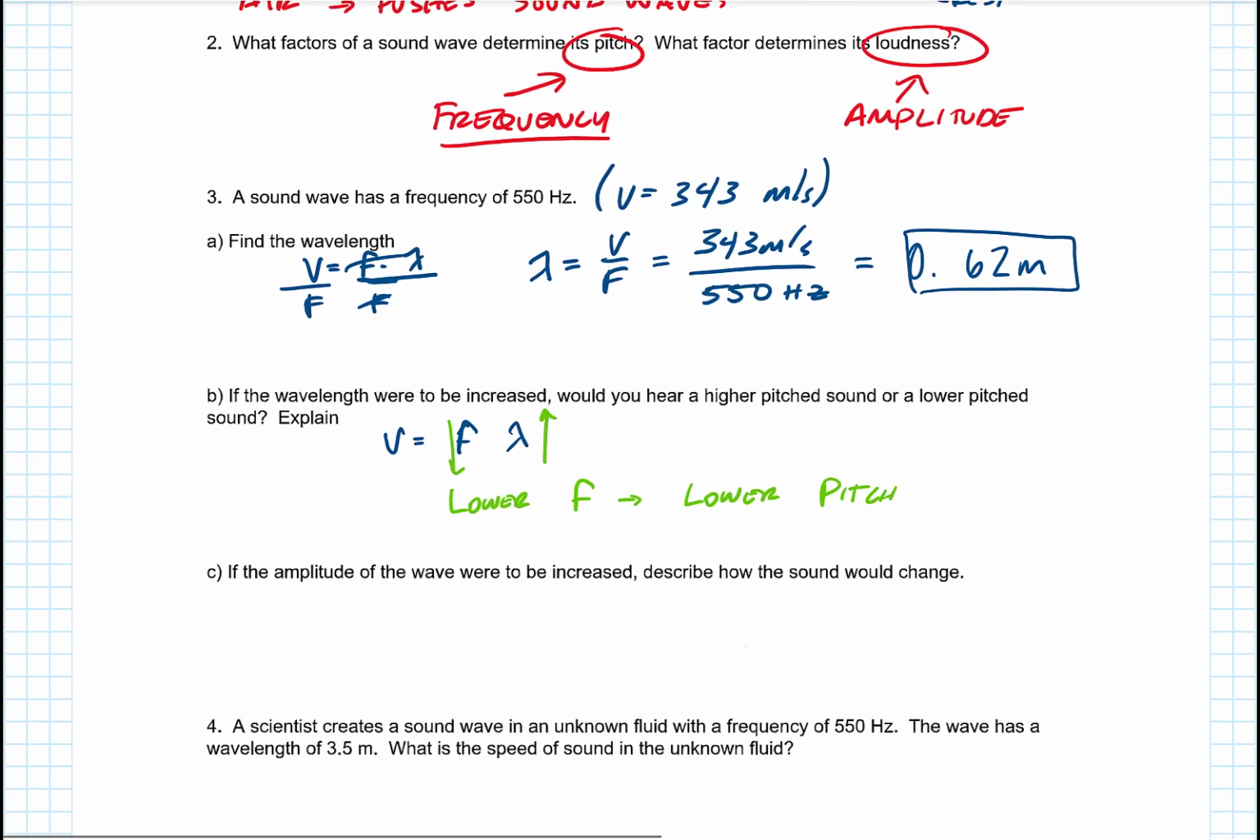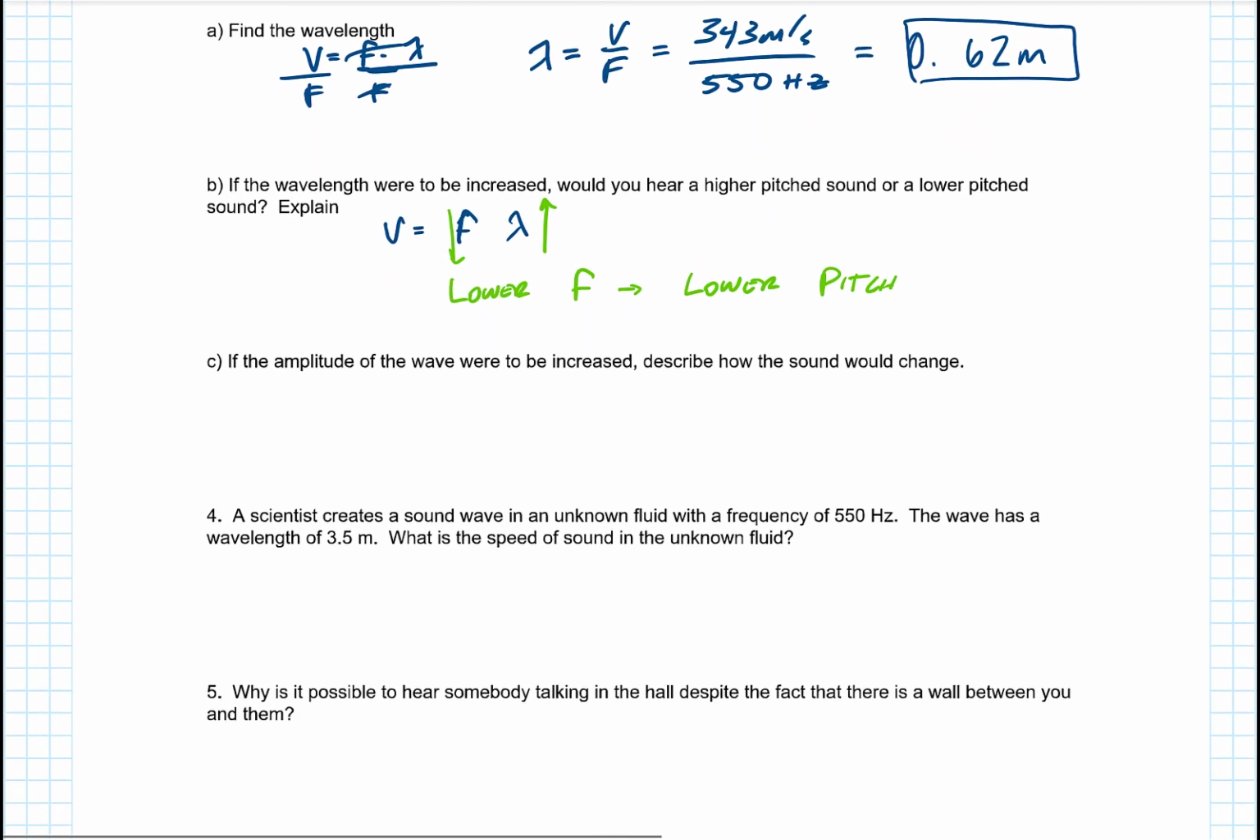If the amplitude increased, describe how the sound would change. Amplitude has to do with volume. So if I increase the amplitude, I'm going to increase the volume. It's going to sound louder.